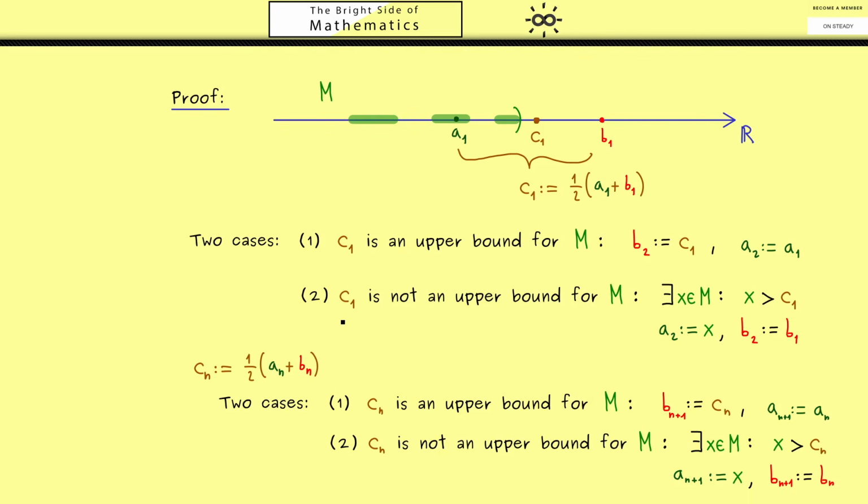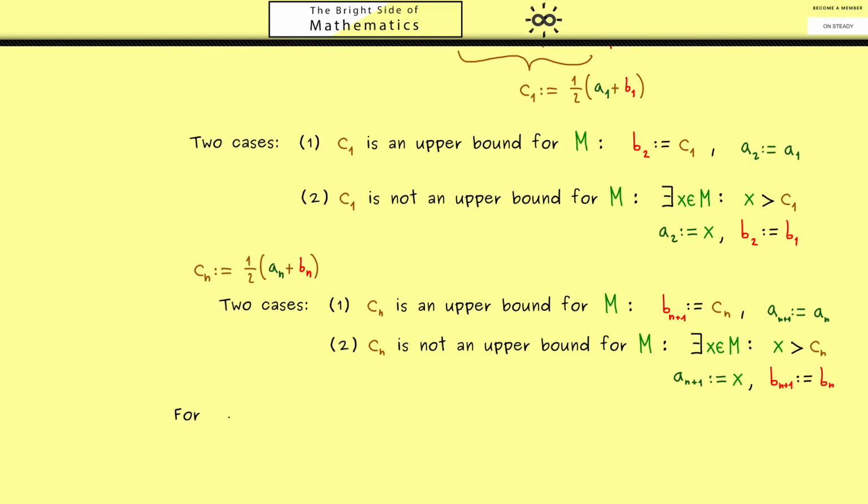However, this is not hard to see because we have the following estimate. Namely, for two indices m and n, where m is greater than n, we can calculate the distance Bn to Bm. I use the absolute value here, but honestly we don't need it because Bn is greater or equal than Bm. And now the distance gets larger when we substitute any a for this Bm. And the best a we can choose would be a with index n. Now we know by our construction with the middle point that we always cut the distance in half. Therefore we know that this is 1/2 to the power n minus 1 times the starting distance B1 minus A1.